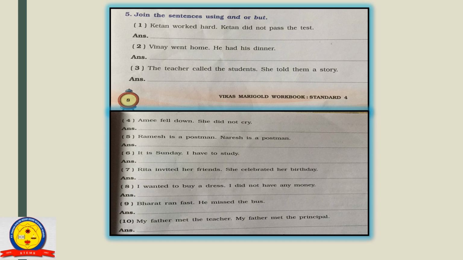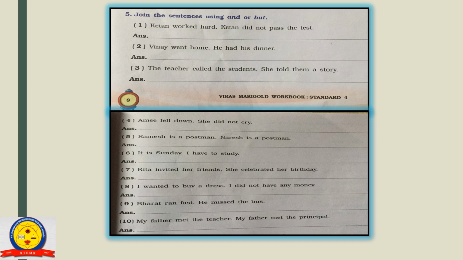In this exercise, you have to join the sentences by using and or but. First of all, read the sentence carefully and think which conjunction is appropriate for the sentence, either and or but. Here I am giving you a hint.